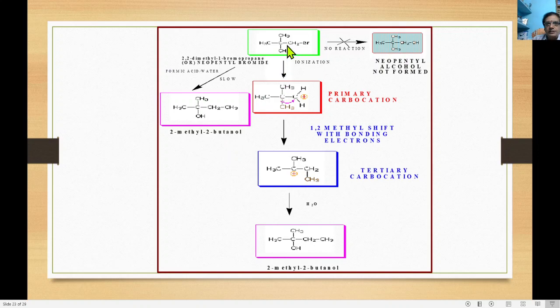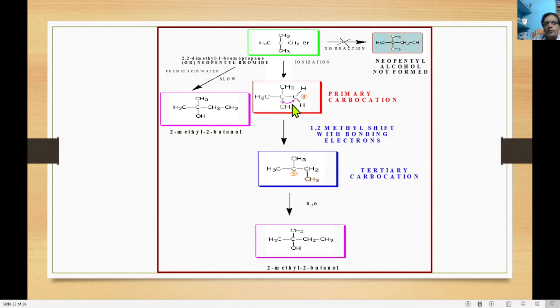In the first step, ionization takes place here, so the bromide is broken, Br minus goes and CH2 plus appears. So a primary carbocation is formed here.